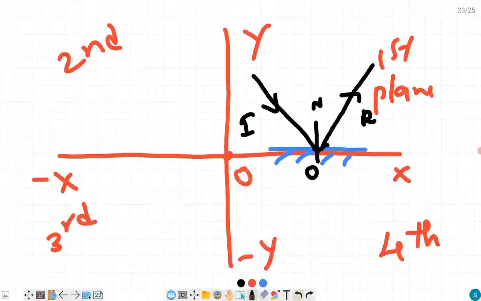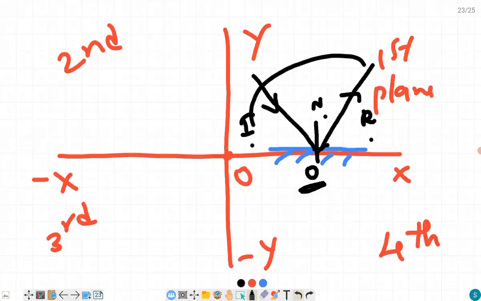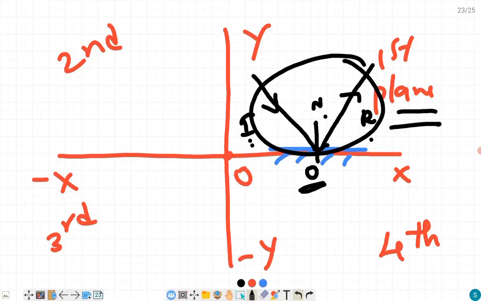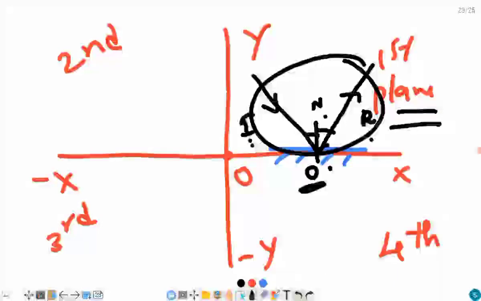Now observe here at the point of incidence, the incident ray, normal and reflected ray, all three are present in the first plane only. Correct? So what are we telling? Incident ray, normal and reflected ray all lie in the same plane at the point of incidence. Understood? Now when you measure the angles, they will be equal. This I will show you in the simulator. You will understand how this will work out.